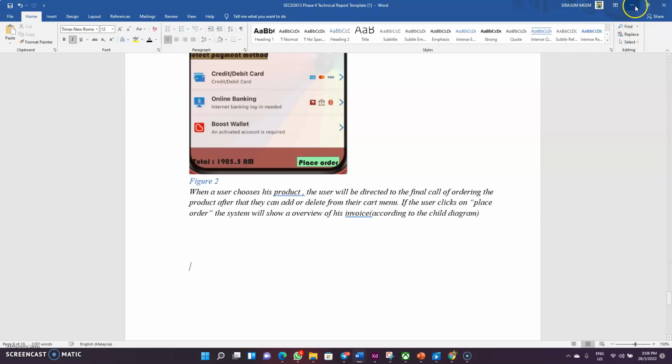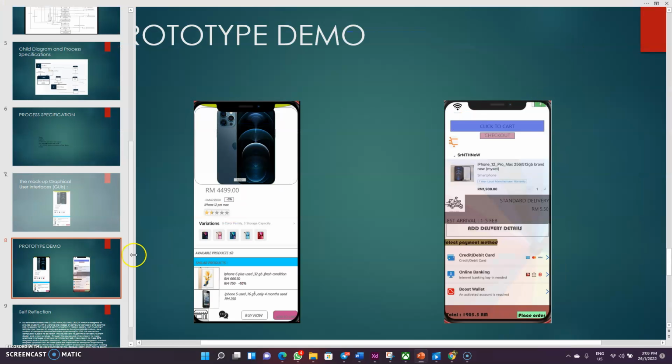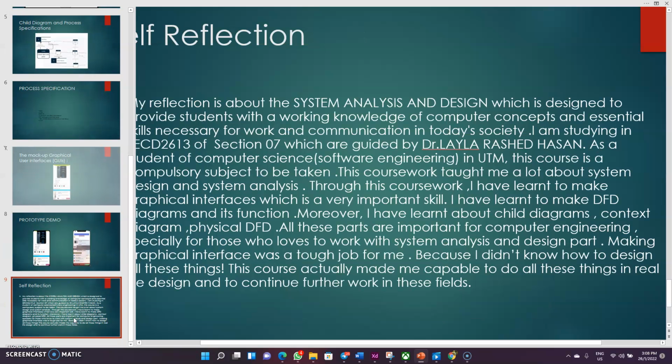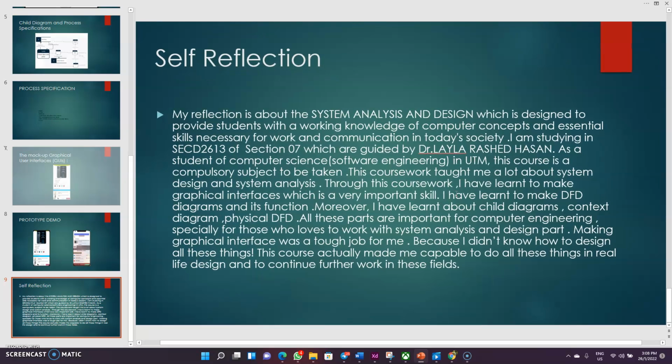Then if I go again to the prototype demo, here is the prototype demo of the two GUIs I have made for this, and the self reflection I want to tell from here is that this was a great experience with Dr. Laila Rashid Hassan. As a student of computer science software engineering at UTM, this course is a must to take, and this course really helped me to develop my skills.